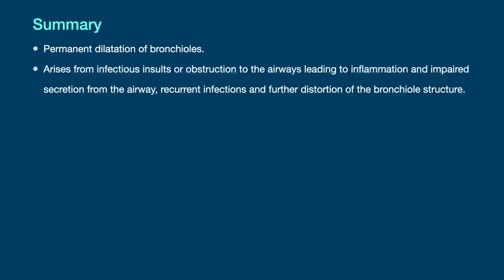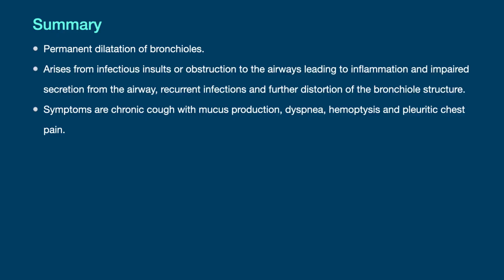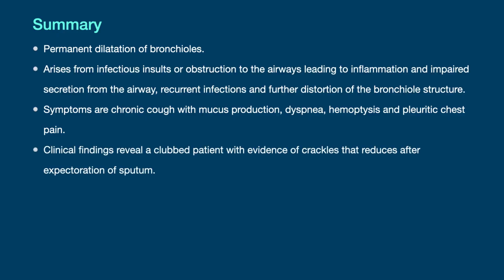Now, let's summarize. Bronchiectasis is a disease which is characterized by permanent dilatation of bronchi. This condition arises from infectious insults or obstruction to the airways leading to inflammation and impaired secretion clearance from the airway. This then leads to recurrent infections and further distortion of the bronchial structure. Symptoms typically include chronic cough with mucus production, dyspnea, hemoptysis, and pleuritic chest pain. Clinical findings may reveal a clubbed patient with evidence of crackles that reduce after expectoration of sputum.